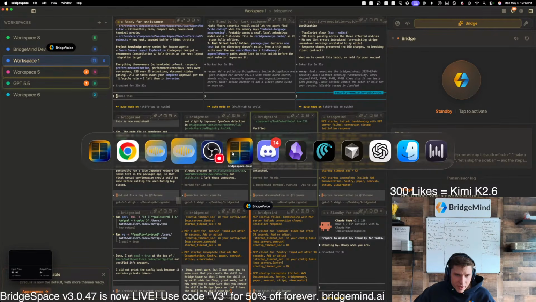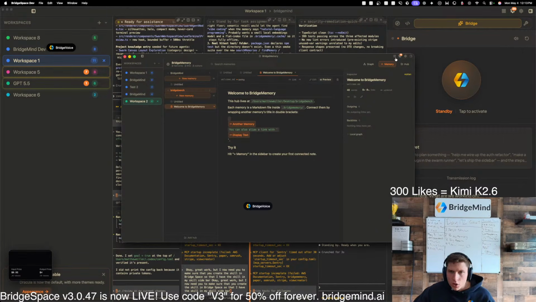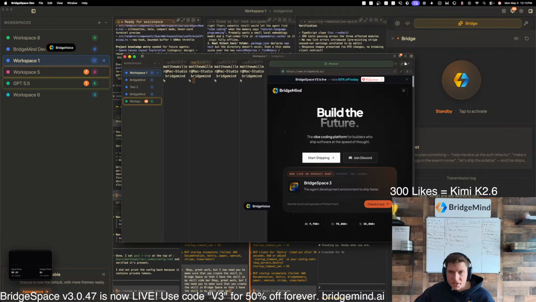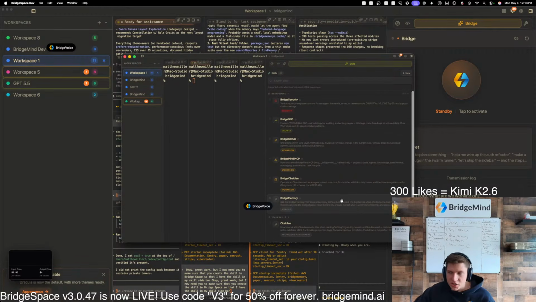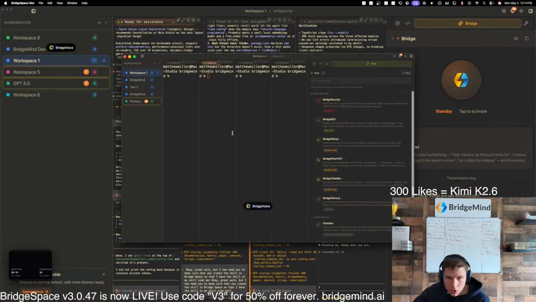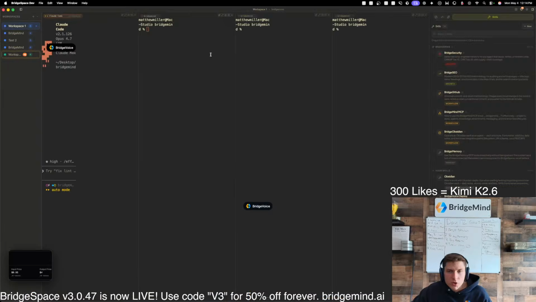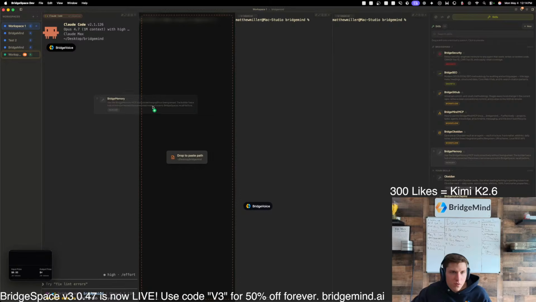Let's test a couple of things here before we deploy. If we pull up a workspace, let's just go to this one over here. When we pull up the sidebar, there should now be a BridgeMemory skill. You can see it right here: Bridge Obsidian and then BridgeMemory. These are basically skills to work in Obsidian and then BridgeMemory as well. I am going to create a video on using Obsidian. We're using it today, but for example, let's just go over here.